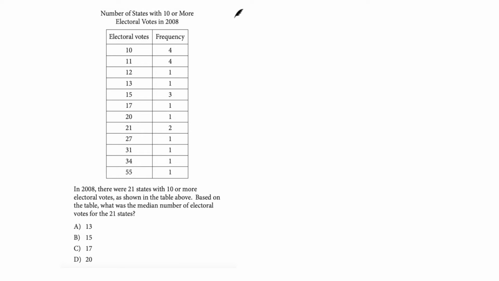Let's have a look at this interesting past paper question. Number of states with 10 or more electoral votes in 2008. In 2008, there were 21 states with 10 or more electoral votes as shown in the table above. Based on the table, what was the median number of electoral votes for the 21 states?